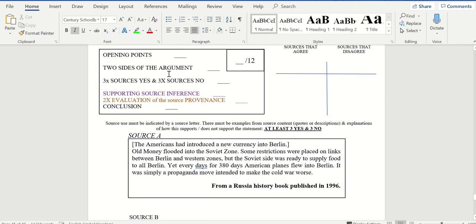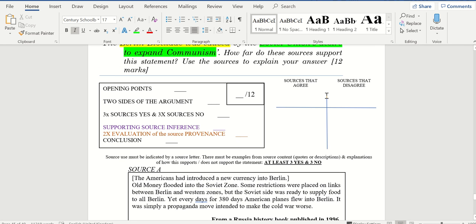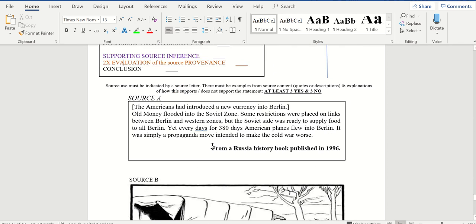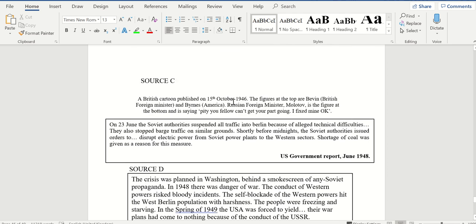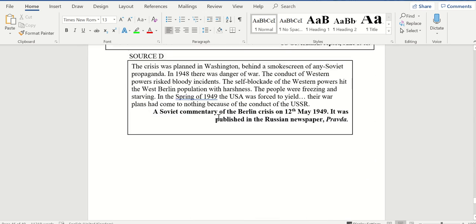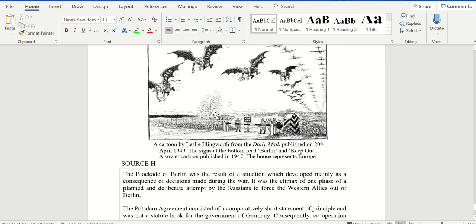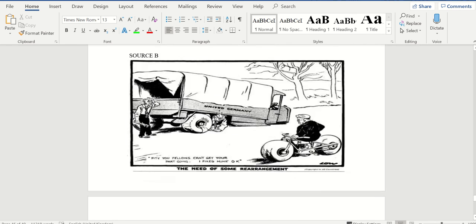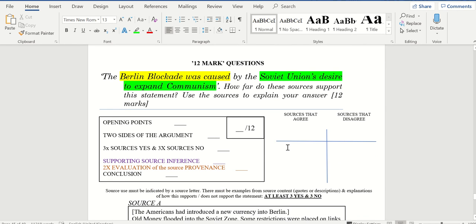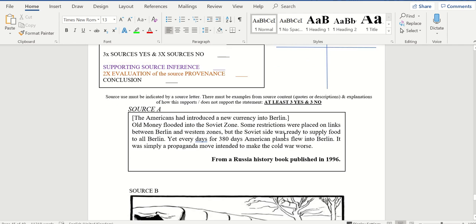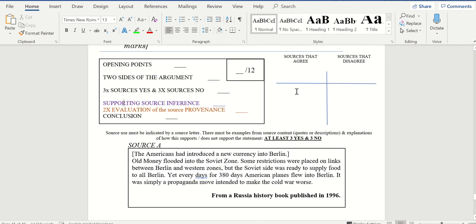What you're going to do is create a little table like this, perhaps on your computer, and list sources that agree and disagree. You're going to use sources A, B, C, D, and E here, all of these ones, and down to H. You're going to decide whether they agree the Berlin blockade was caused by the Soviet Union's desire to expand communism, or if they give another reason. You're going to put them in these columns, nice and easy. You might find that sources partially agree, so you can put them in both, it's absolutely fine. What you're then going to do is come up with different reasons.